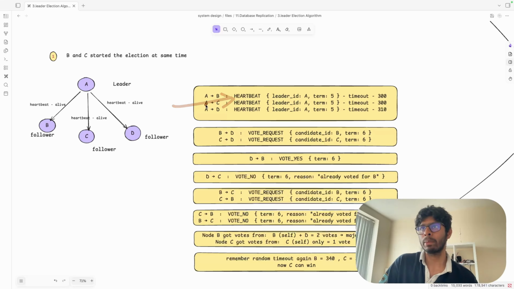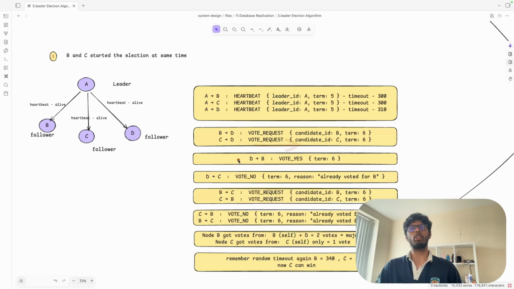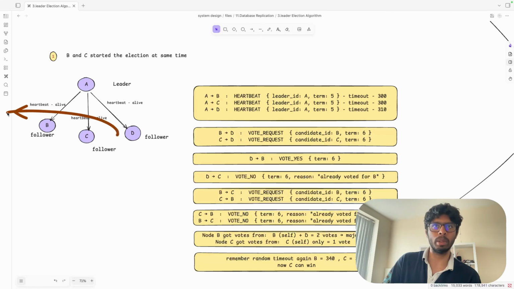A has crashed, B and C, the timeout is 300 and 300. B started the election. Think of that. B will ask for the vote from D. Perfect, B can ask for the vote. C will also ask for the vote from D. Vote request and vote request. Now what is going to happen? D will reply yes to B.